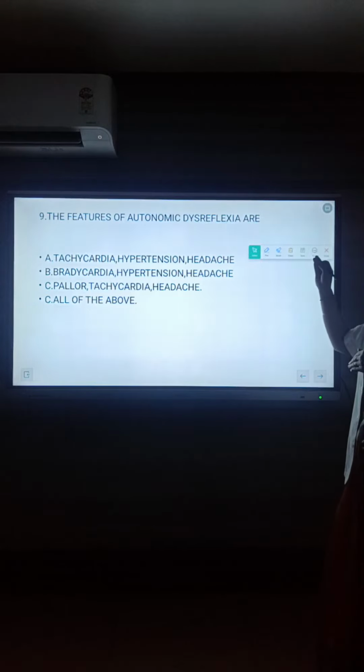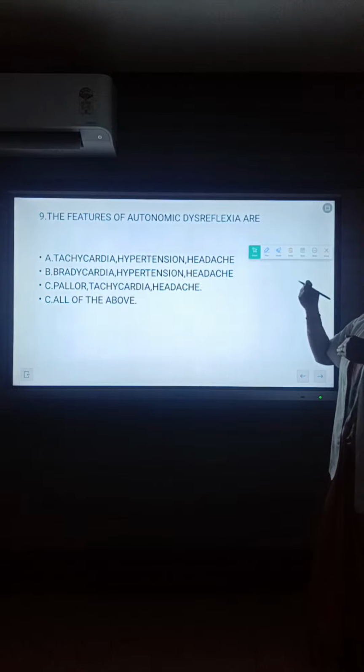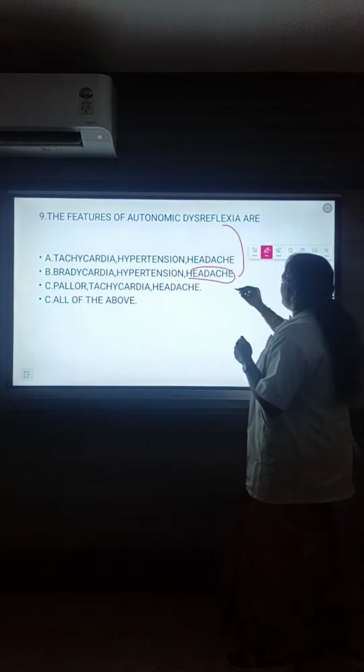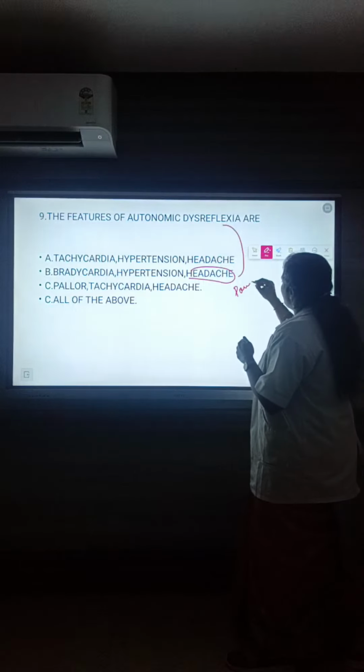Means the sympathetic ganglion above the cervical and thoracic level. In a cervical and thoracic level spinal cord injury, what actually happens? The sympathetic ganglion regulates the heart rate and blood pressure. So if the cervical and thoracic level sympathetic ganglion is affected, the first symptom is a pounding headache. Yes, the headache is the first symptom of autonomic dysreflexia. It is pounding.